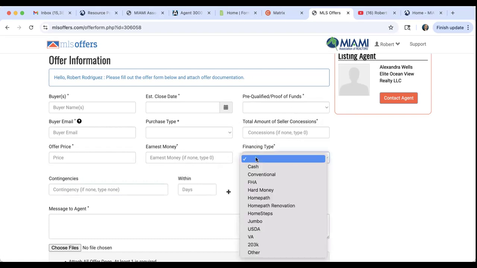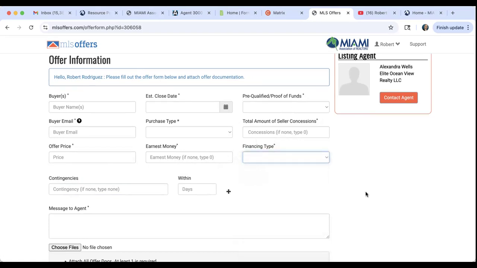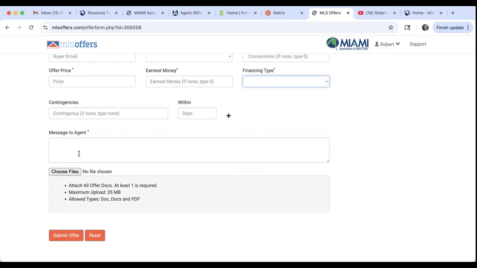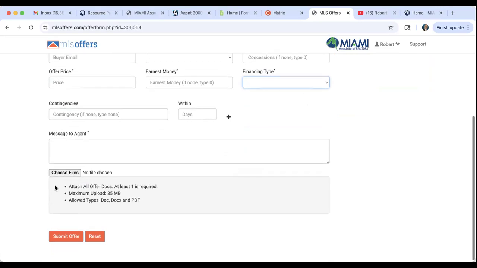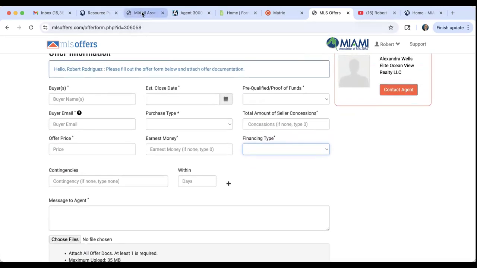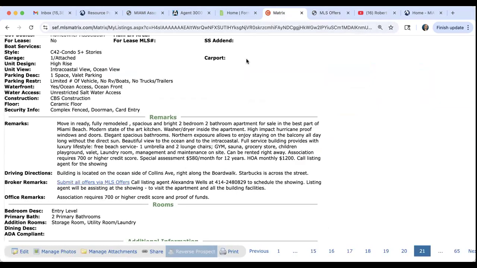And then financing type: cash, conventional, FHA. A message to the listing agent, and then upload the contract here. Upload the contract and any disclosures and addendums that are going to be with the offer, and then submit it through MLS offers. So MLS offers allows listing agents to receive all offers in one platform, making it a lot easier for them to view the offers. So let me go ahead and close this field out.